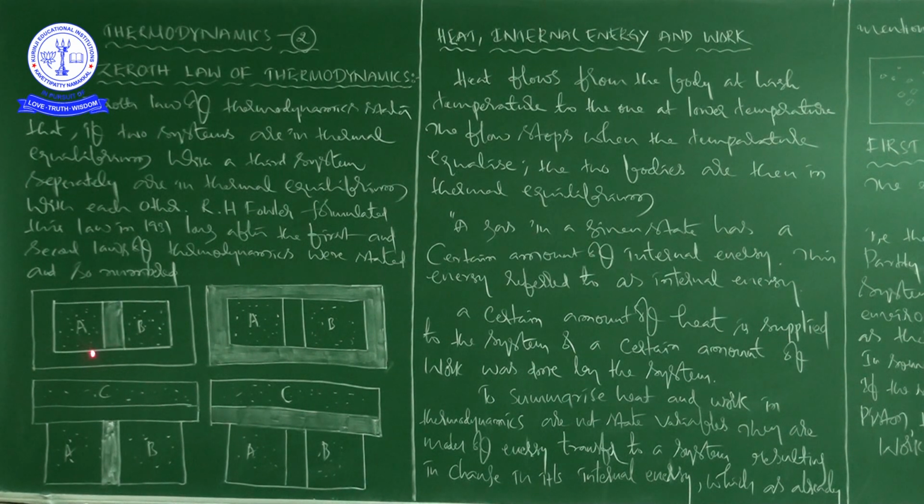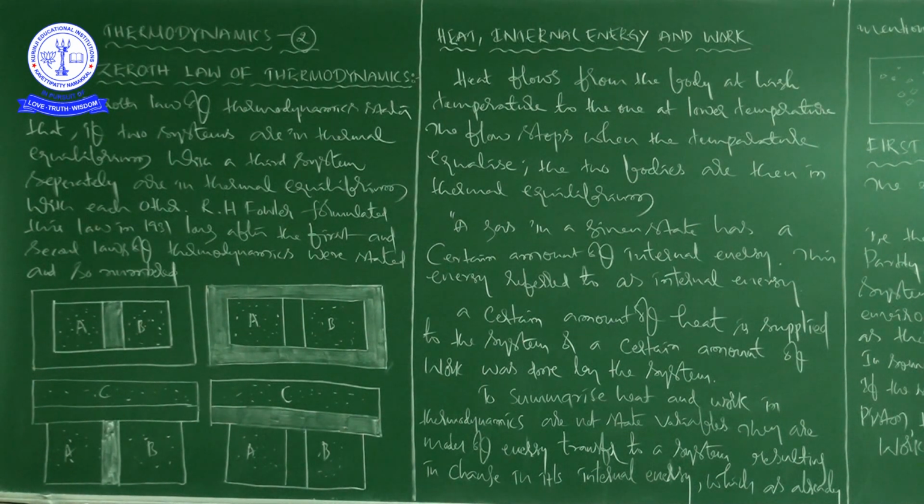Here you can see this picture. In this picture, systems A and B are separated by an adiabatic wall, an insulating wall that does not allow the flow of heat. Here you can see the same systems A and B separated by a diathermic wall, that is a conducting wall, which allows heat to flow from one to the other. In this case, thermal equilibrium is attained. Here there is no chance.